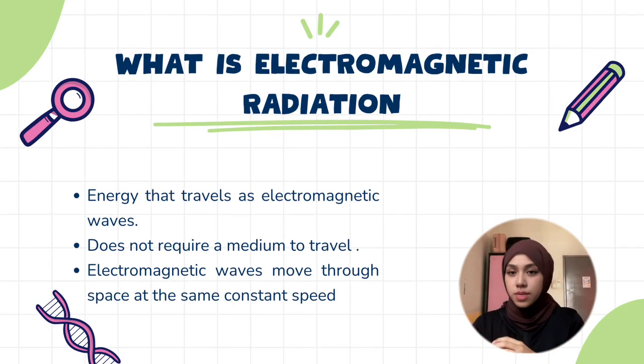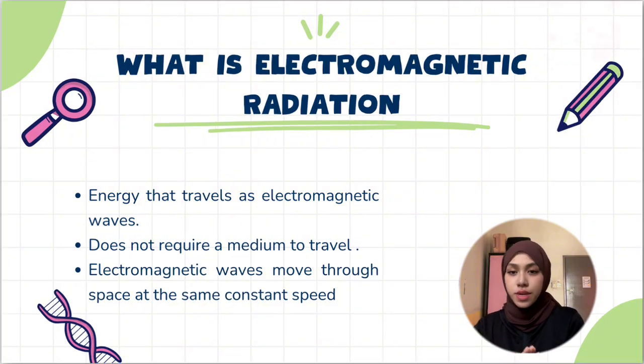So, what exactly is electromagnetic radiation? In simple terms, it is energy that travels in the form of waves. The easiest example is the light from the sun. What makes electromagnetic waves special is that they don't need any medium to travel, unlike sound, which needs air to move. Electromagnetic waves can travel through empty space at a constant speed. As we all know, the symbol for this constant speed is c. That's why sunlight is able to travel all the way from the sun to the earth.